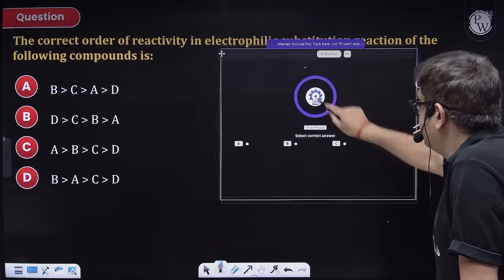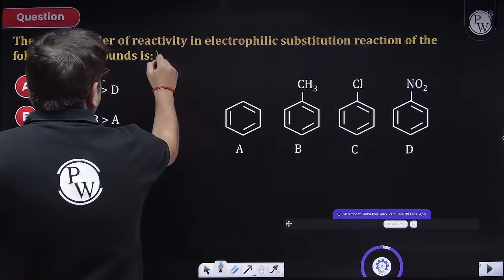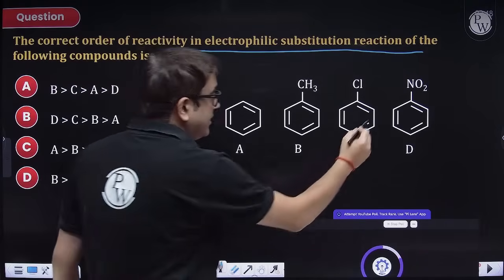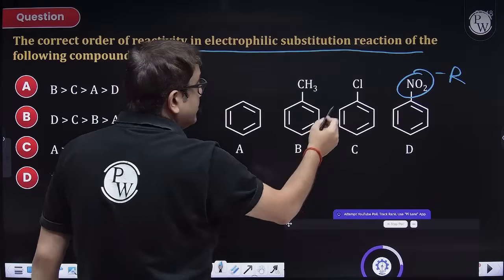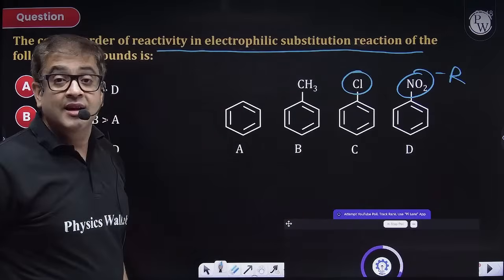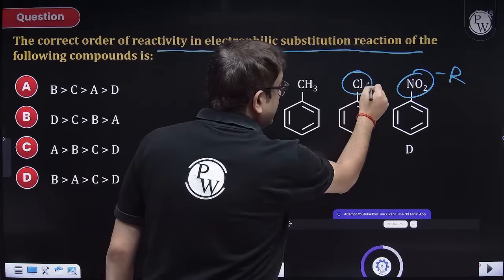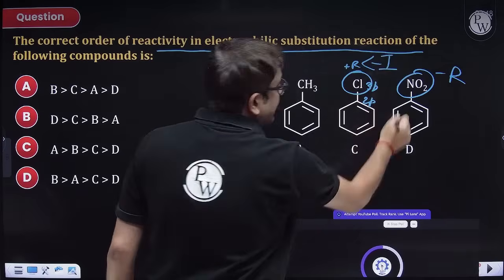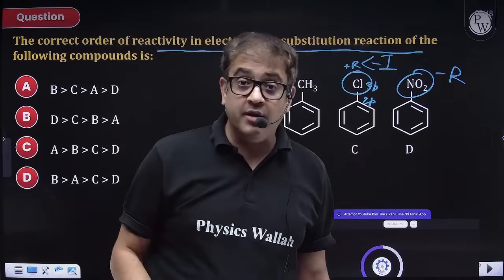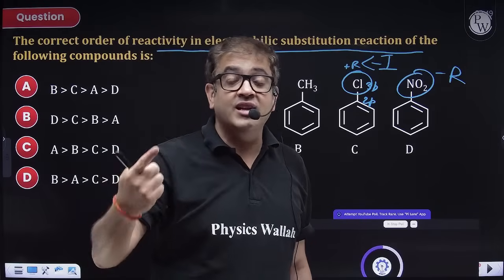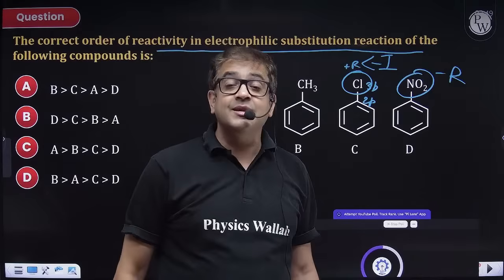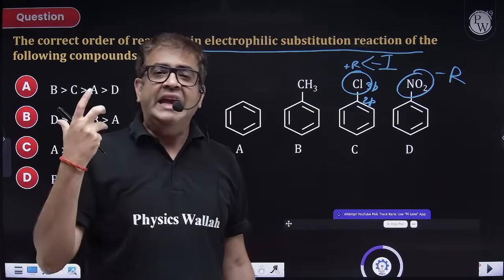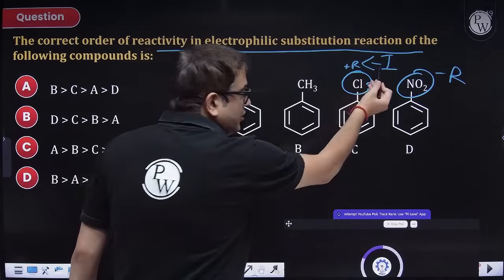Attempt this one, guys. The correct order of reactivity in electrophilic substitution reaction of the following compounds. These are the compounds. I've already told you the logic. Sir, this is minus R, minus I also. Although this is plus R, because the 3p-2p overlap will take place, its plus R is very small, and in fact its minus I is huge. Generally resonance is stronger, but for them it is weak because the pi bond that is formed is between dissimilar energy orbitals. Therefore resonance in halogens is less effective. Therefore it is also electron withdrawing.